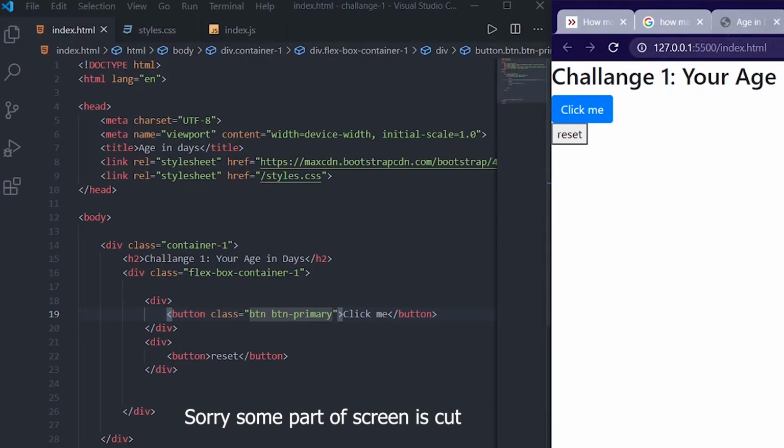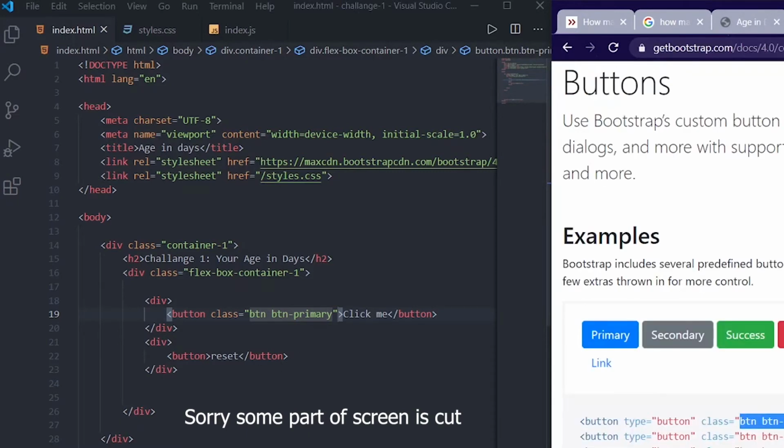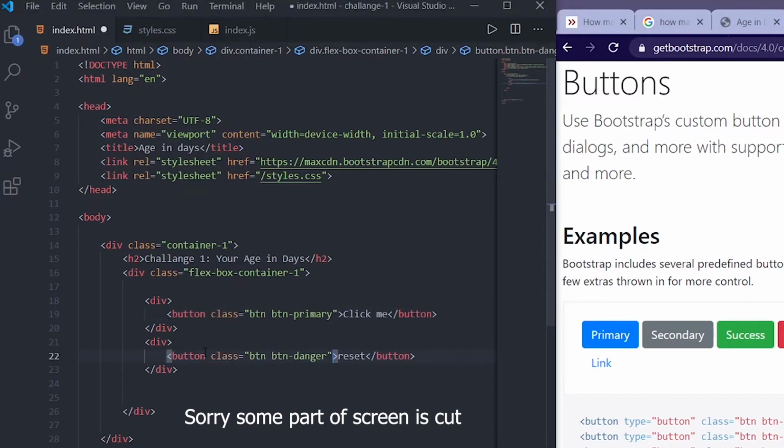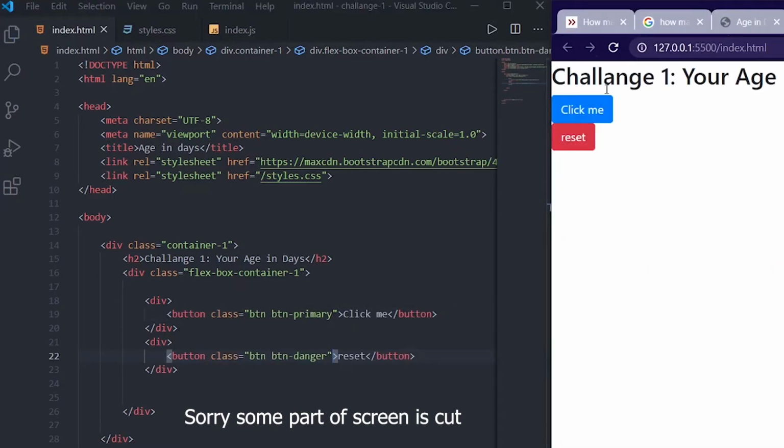And here what I will do is this danger button, right? So let us go with this, copy and paste, save. Challenge one, and you got two buttons here.